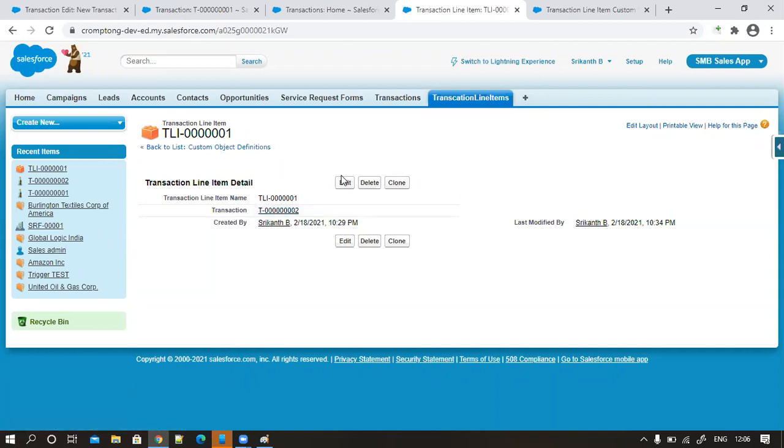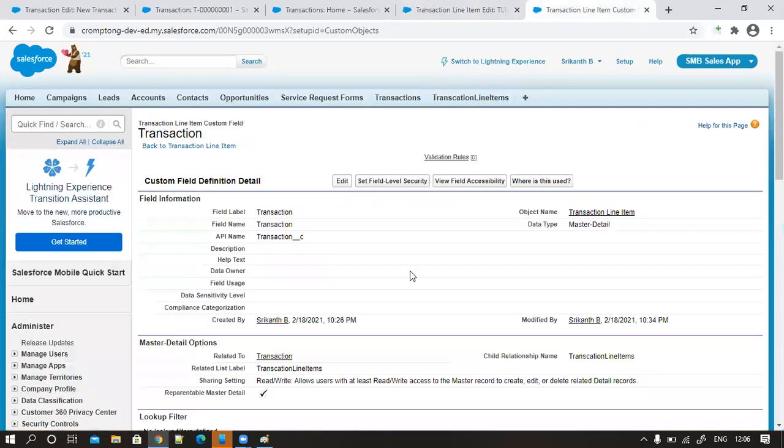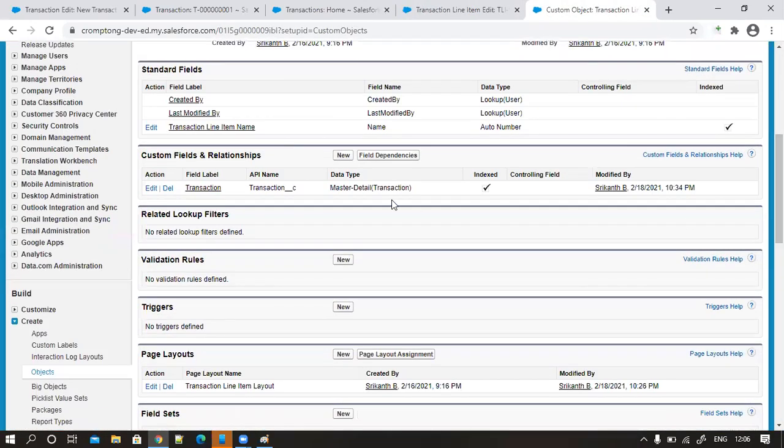Metadata is only one. This is the metadata backend. I will never create one more master detail because the metadata is already one. Okay, on the metadata you can put any data, right? So I don't want to associate another record or create another relationship again, right?